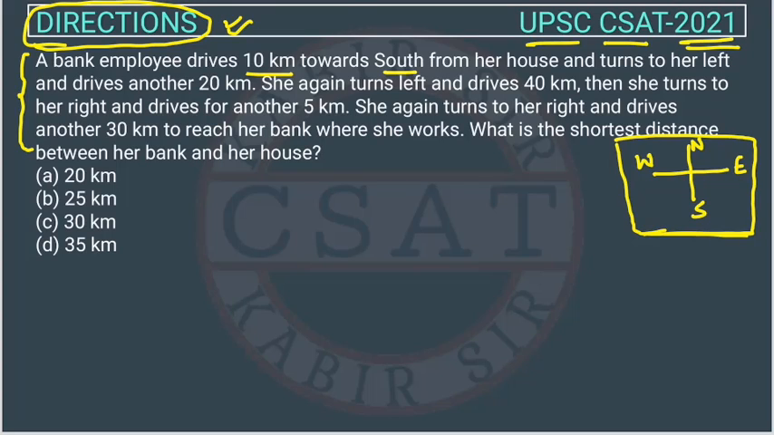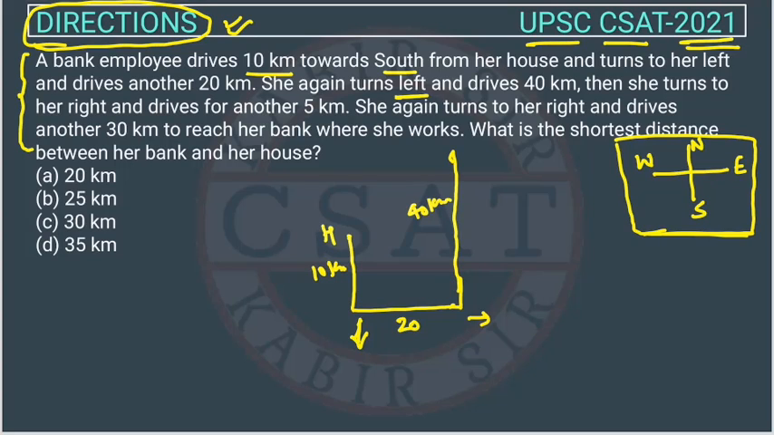A bank employee drives 10 km towards south. Suppose this is the starting point, going south, which is downward, 10 km from her house. Then she turns to her left, so the left turn will be this side, and drives 20 km. She again turns left, facing this side, and drives 40 kilometers. So this is 40 km.